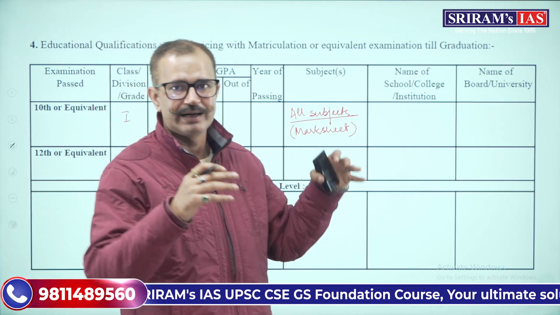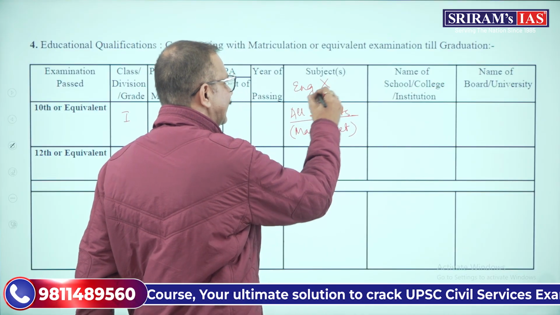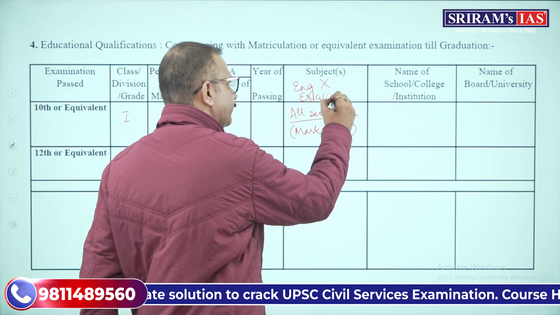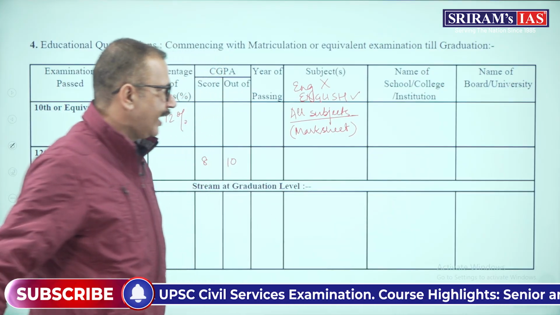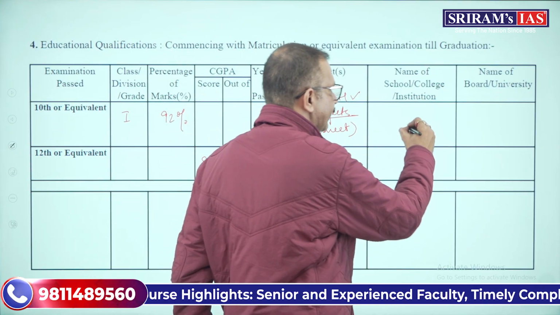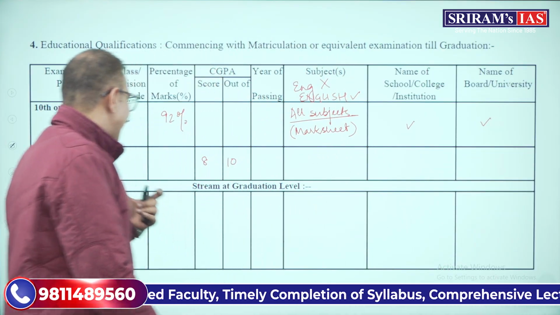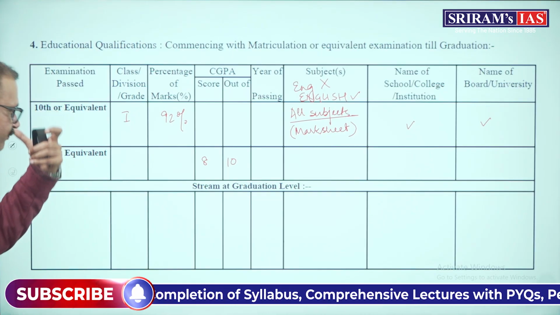and write it down in complete. For example, do not write ING for English. That is incorrect. Write English. That is the correct way. All right, then the name of the school or college or institution that you have to write over here, and then the name of the board or university. In the same manner, you have to write it for 12th, then for your graduation.